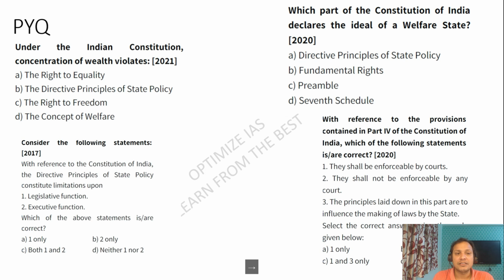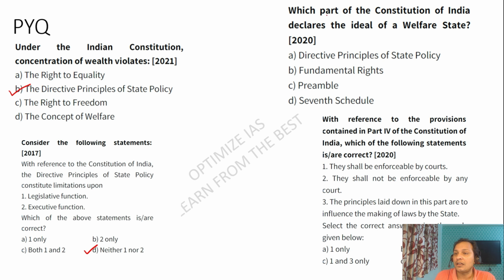Guys, now let us see some of the PYQs which have come on the topic. Under the Indian Constitution, concentration of wealth violates what? So guys, concentration of wealth violates the directive principles of state policy. Next, consider the following statements with reference to the DPSP: it constitutes constitutional limitations upon the state. So DPSPs are not limitations. Fundamental rights are limitations; DPSPs are not limitations. So the answer will be neither one nor two.